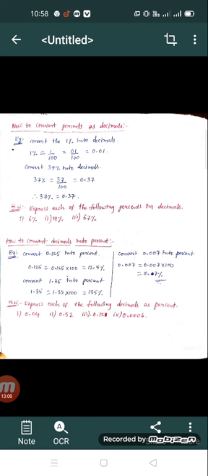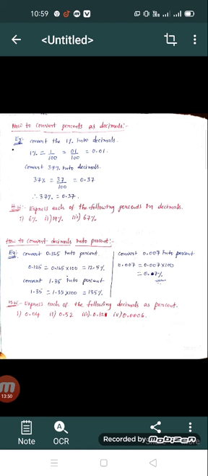So 01 by 100. Here the denominator has 2 zeros, so in the numerator we have to leave 2 digits from the right side, and we add a point after 2 digits from the right side. So 01, these 2 digits are there. After that we add the point symbol, and we get 0.01. So this is the decimal form.